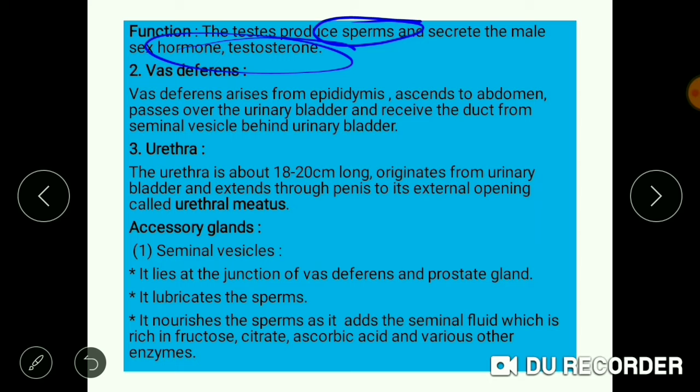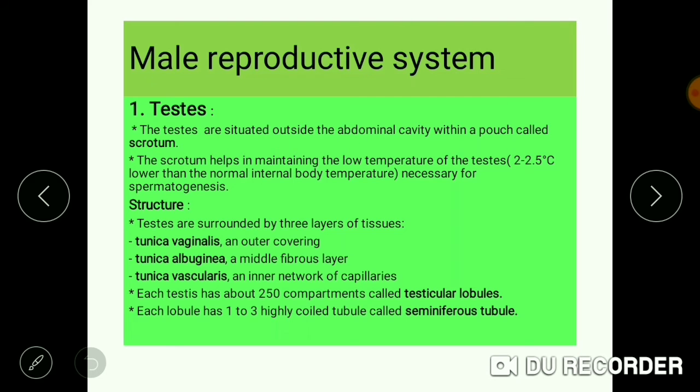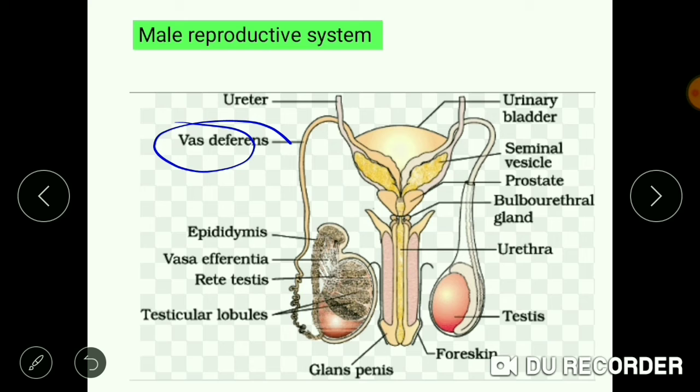Now we move on to the vas deferens. Vas deferens, as you can see in the diagram, is a long tube-like structure which starts from the epididymis and extends to the urethra region. It carries the sperms which the epididymis transfers to it, and carries them to the urethra region.